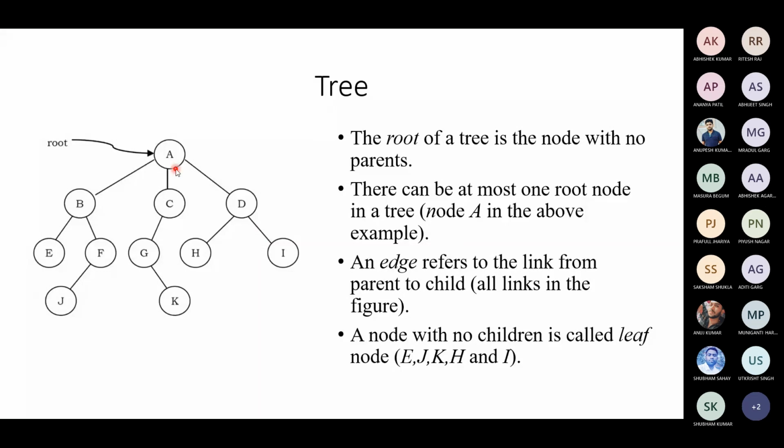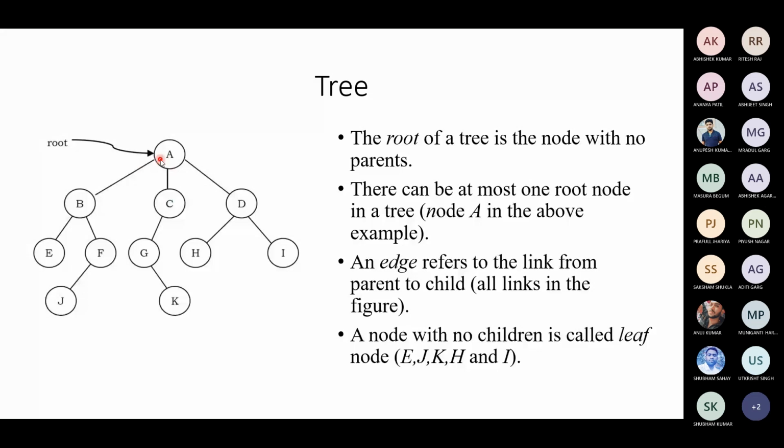There can be at most one root node in a tree, but you can have multiple roots also. That we will study in an upcoming class when we study B plus trees. But for the time being, in a simple tree, we will consider only one root. We'll have at most one root. In this example, A is the root. The edges refer to the links from a parent to a child.